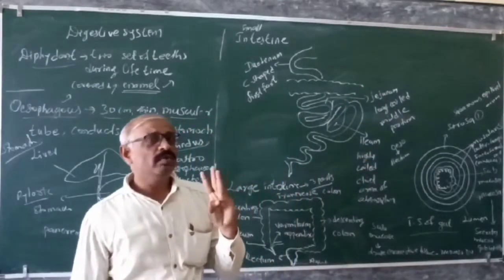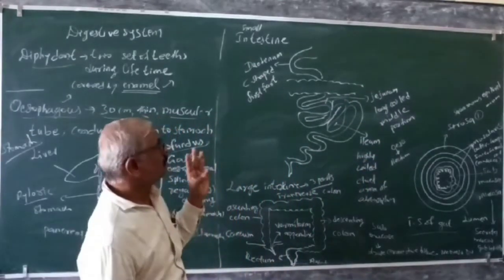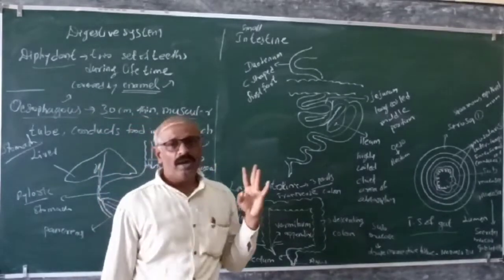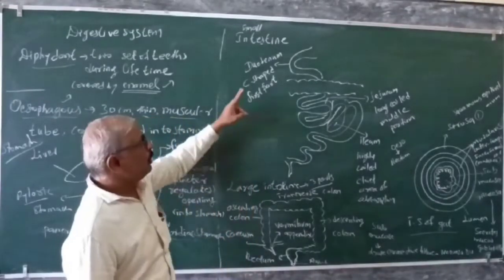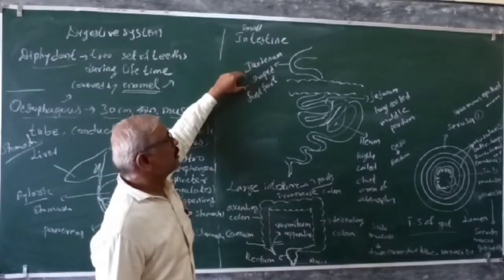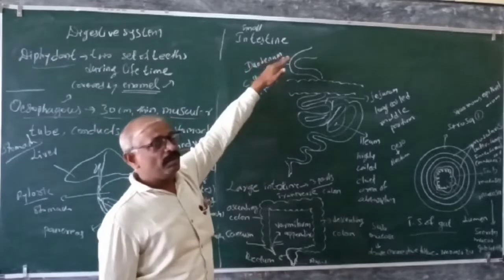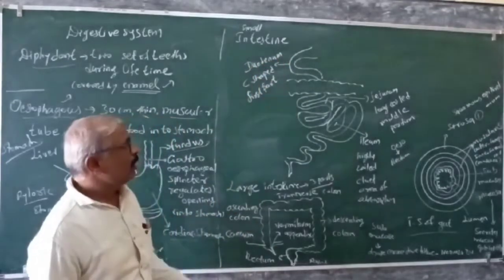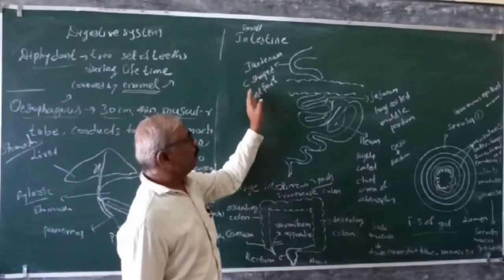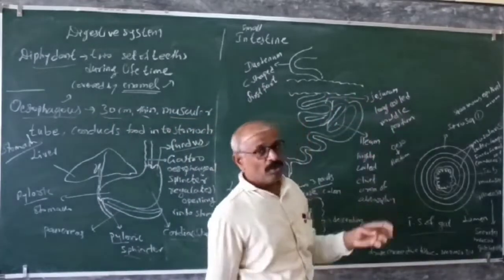So the intestine is going to be divided into three parts: the duodenum, jejunum and the ileum. The duodenum is the first part, and it is C-shaped. It starts from the stomach, and later on this duodenum is going to be connecting to the jejunum.